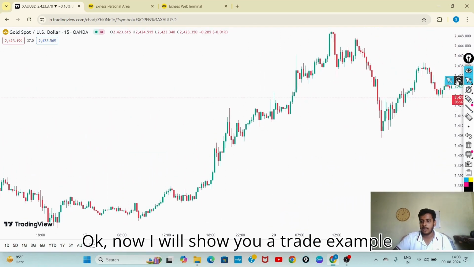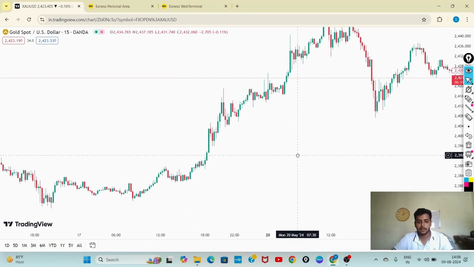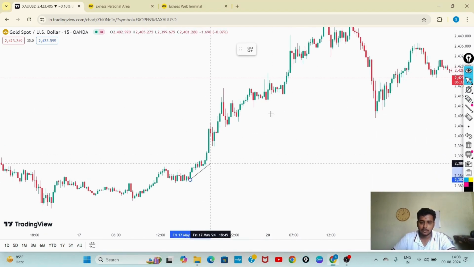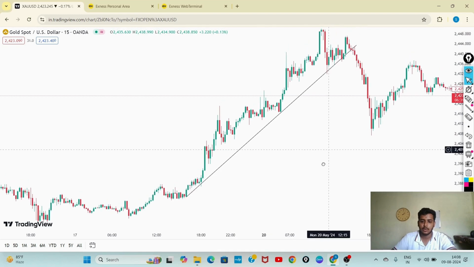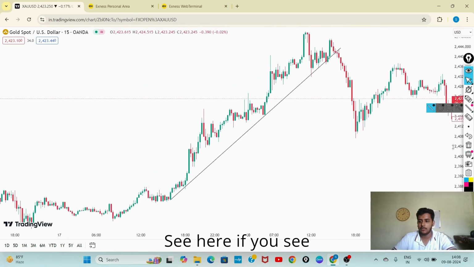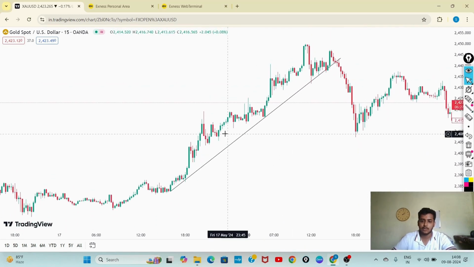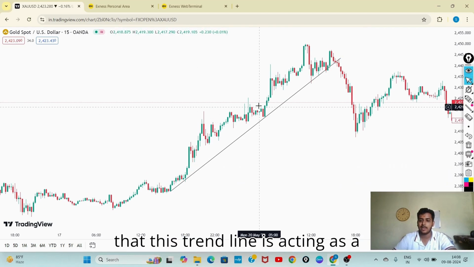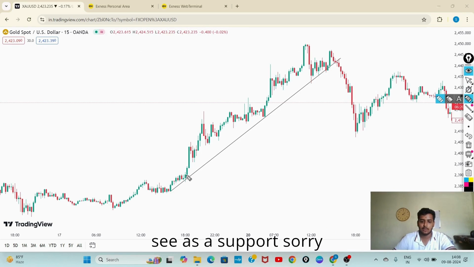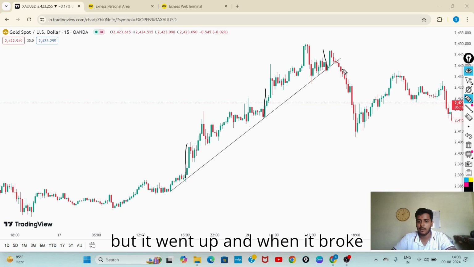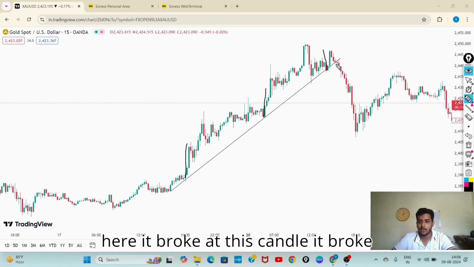Okay, I'll show you an example of a trend line. See here, this trend line is acting as a support. The market went up, and when it broke here, at this candle, it broke.